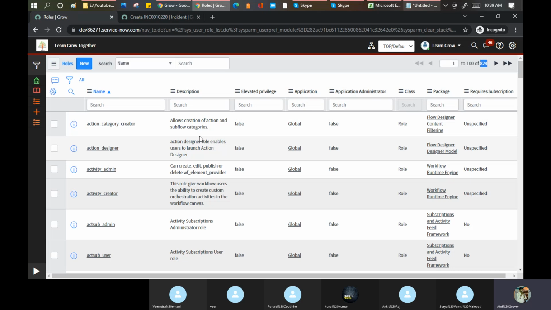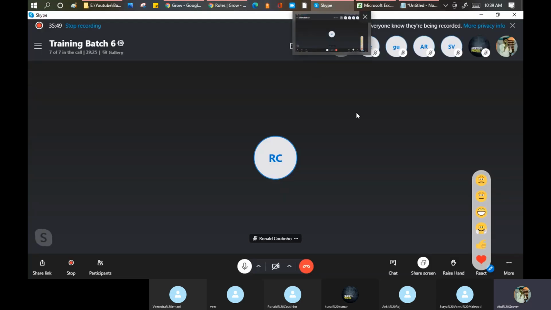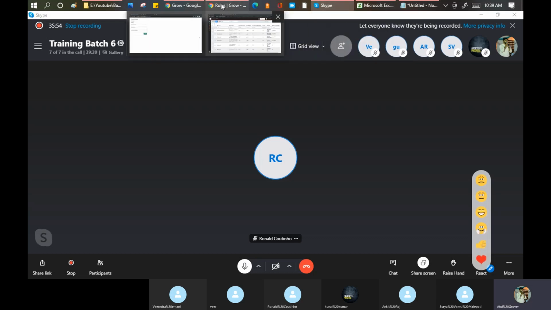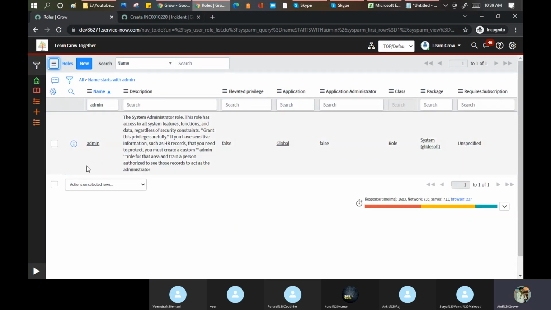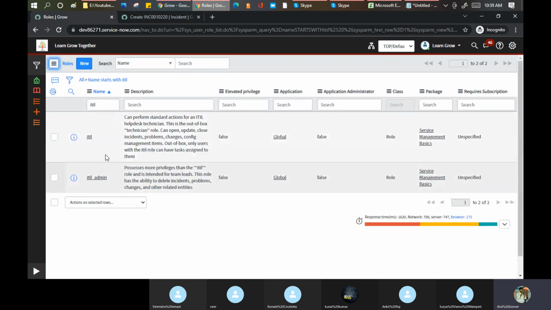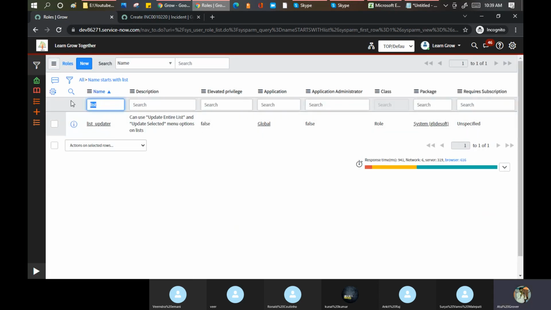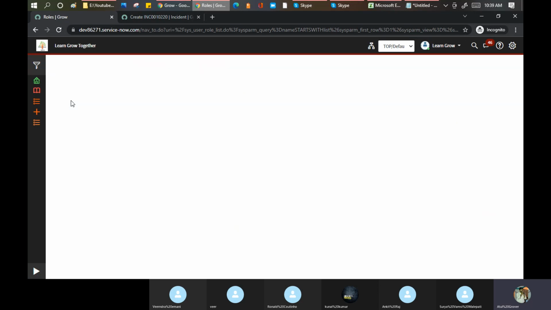Okay, now I'll give this work to Ankit. Note this point once. Read about admin. You can search here like this. Read about admin. Read about ITIL admin. What is this ITIL admin? What is the difference between these two? Then read about the list updater. It is a role. List updater is a role. This one. Okay, read about the business stakeholder role.